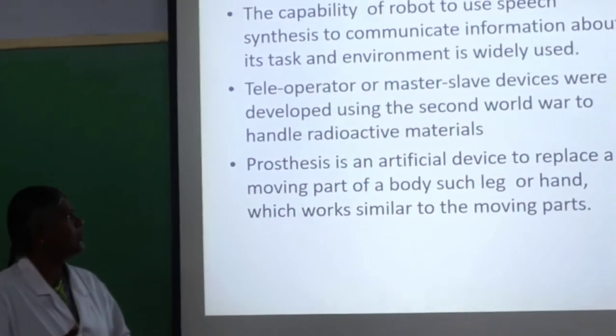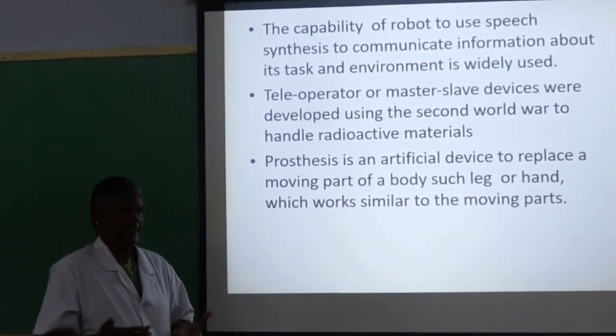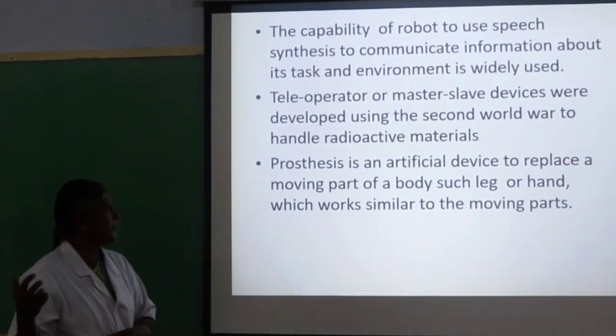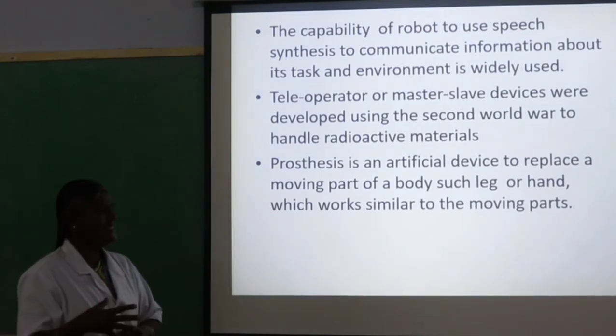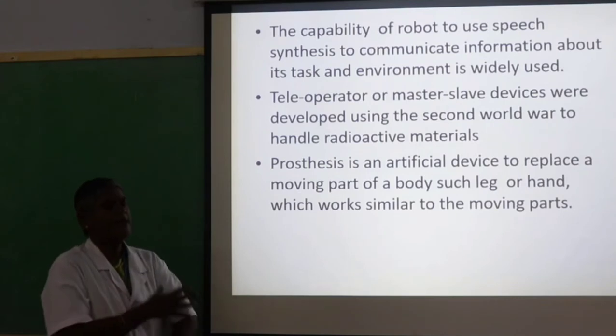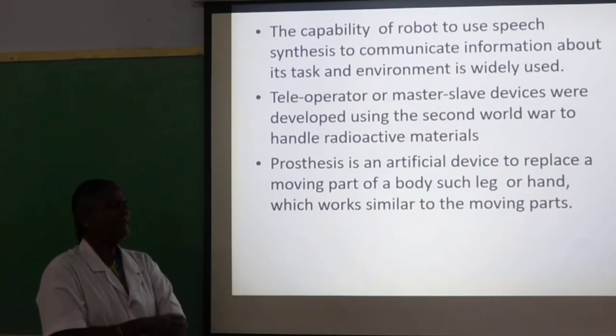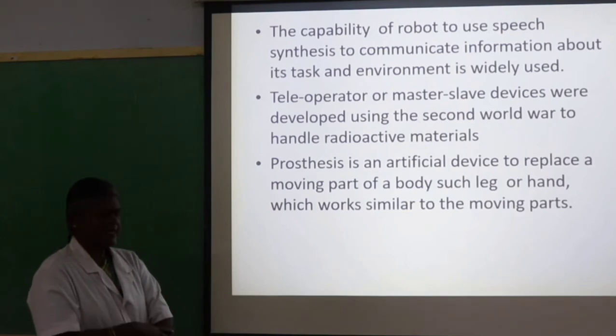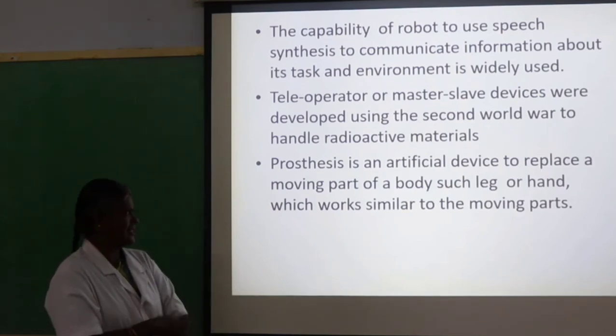Teleoperator or master-slave devices were developed during the Second World War to handle radioactive material, so that the robot can be operated at a distance. That is called a teleoperated robot. And a prosthesis is an artificial device to replace a missing part of the body. Suppose a hand is injured; to replace the hand, an artificial hand can be fixed. Such things are called prosthesis.